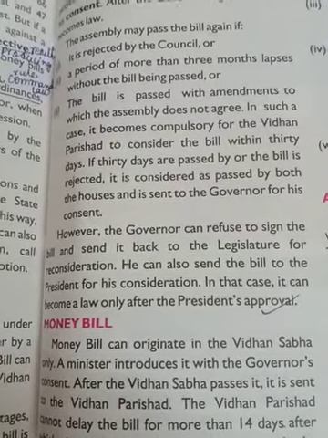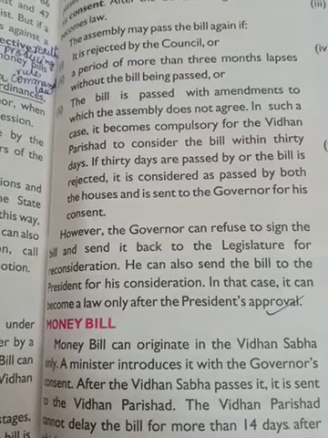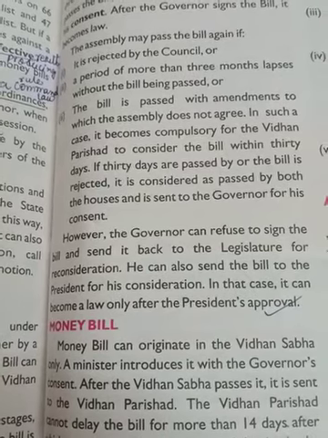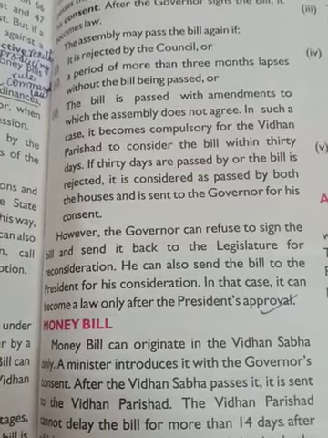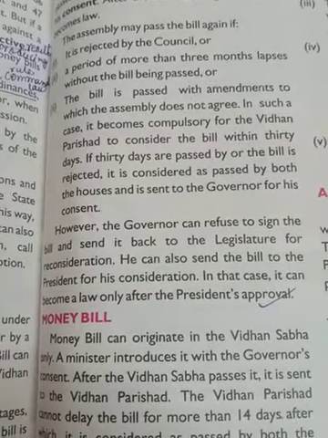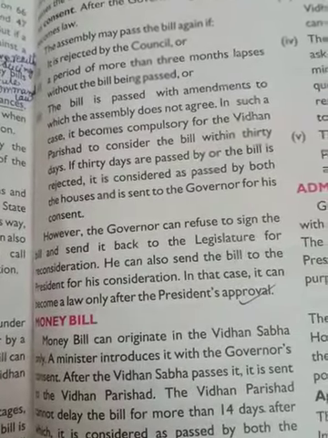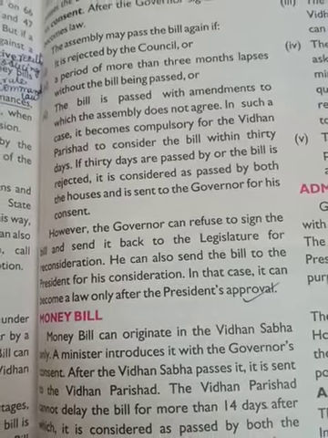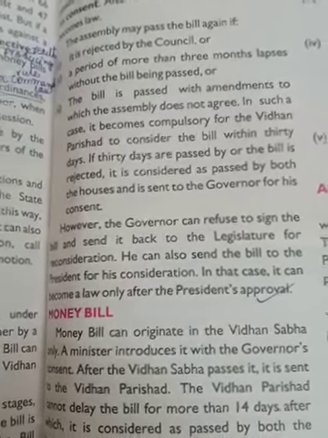If 30 days pass or the bill is rejected, it is considered as passed by both the houses and is sent to the governor for his consent. So if both the houses pass the bill, Vidhan Sabha and Vidhan Parishad, then it is sent to the governor.